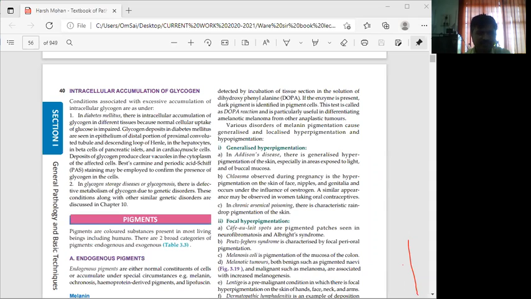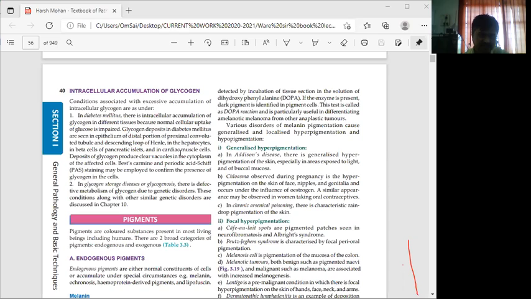In diabetes mellitus, there is intracellular accumulation of glycogen in different tissues because normal cellular uptake of glucose is impaired.